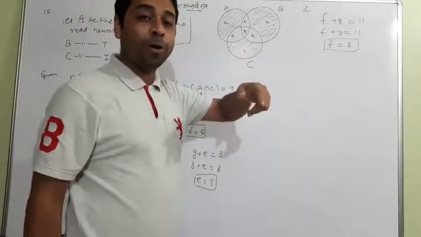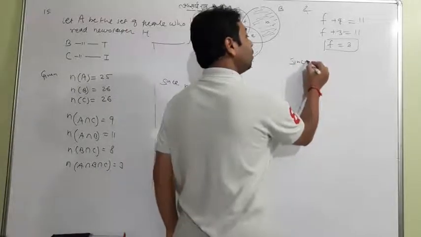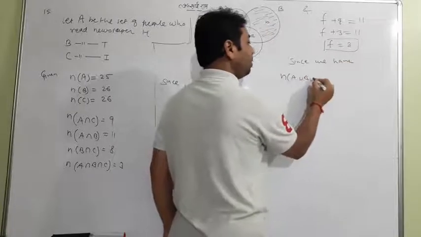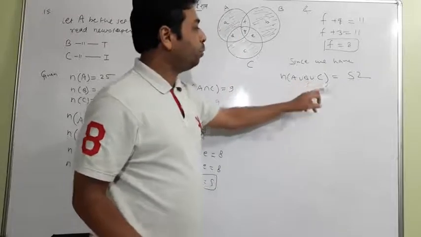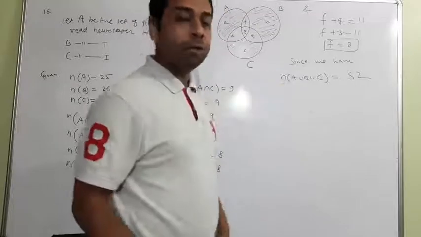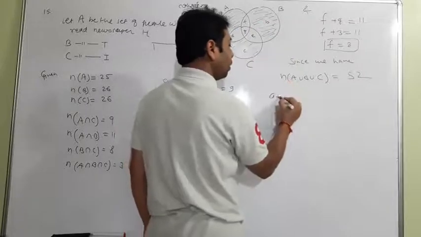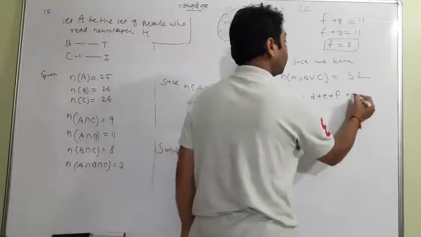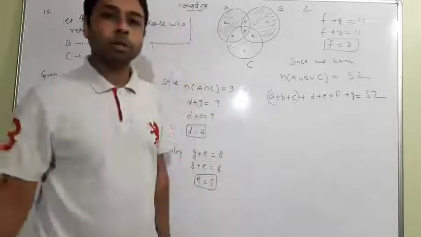So I will take the help of the 52 elements which I found. We had N of A union B union C equal to 52. A union B union C means all appearing elements. So A plus B plus C plus D plus E plus F plus G is equal to 52. That's simple. And what you have to find out? A plus B plus C.